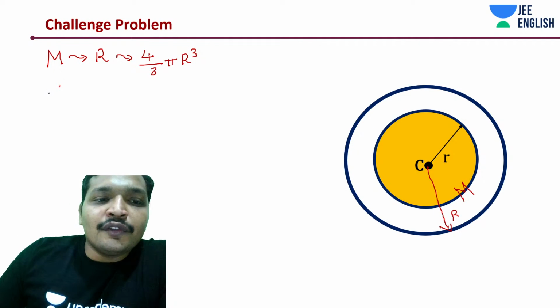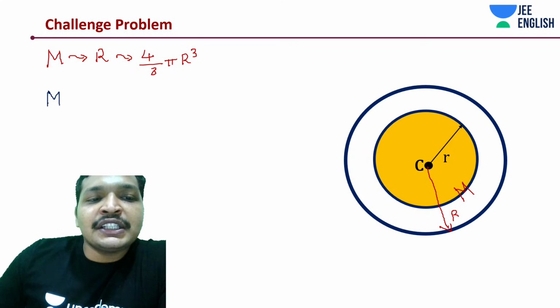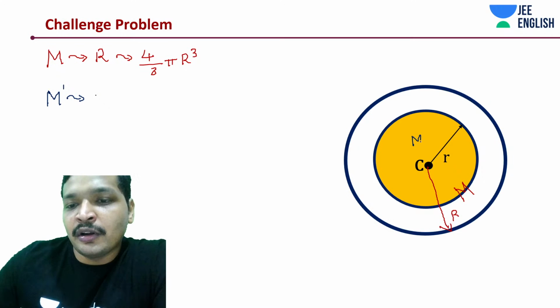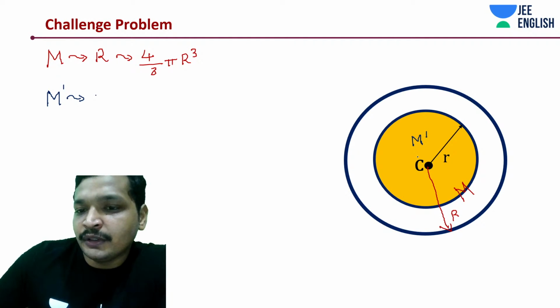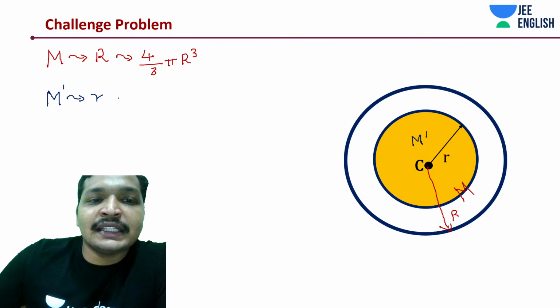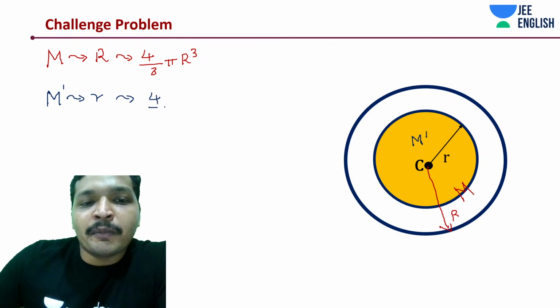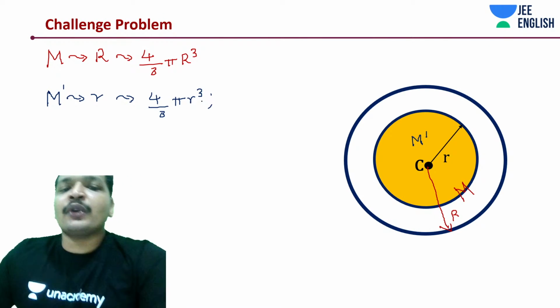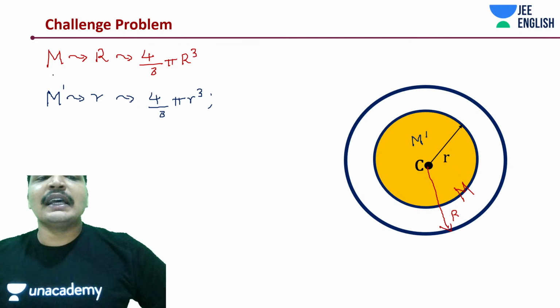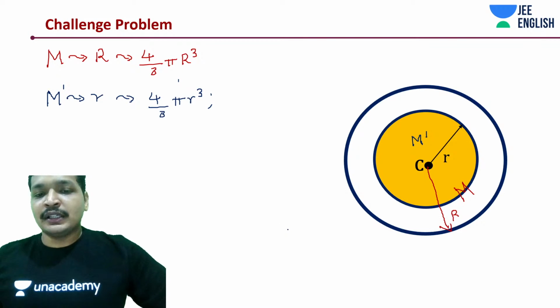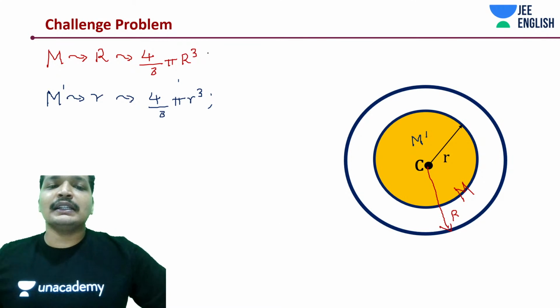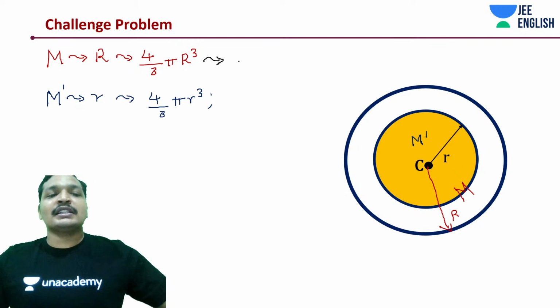Now this body, M dash, has a radius, which is the small orange body within this segmentation, only the orange part appearing right now, not the whole orange part. It has radius small r, and volume 4 by 3 pi small r cube. So now the question is, how do you express m dash in terms of m? One way of thinking about it is really simple: go by density. Density is the easiest way. Else you can just take a ratio.